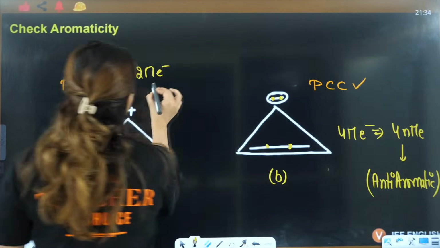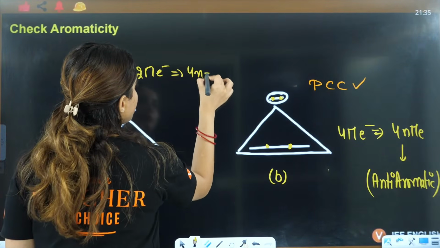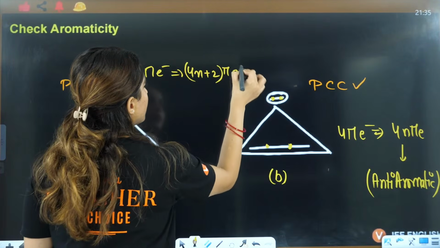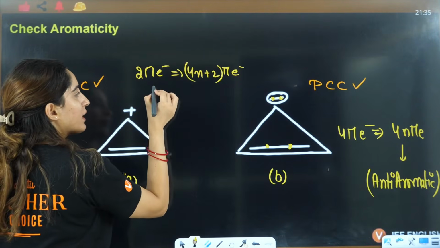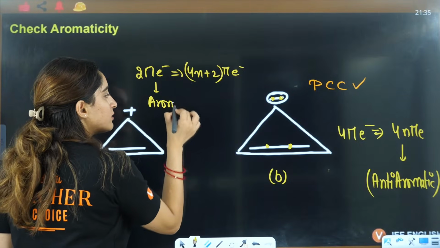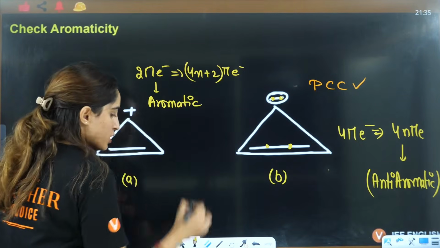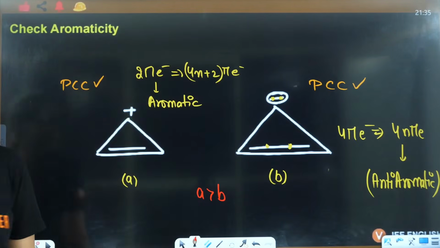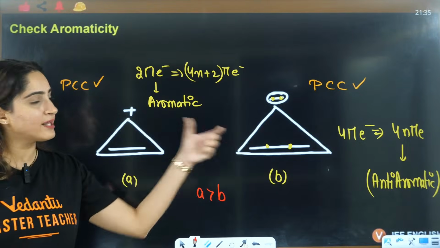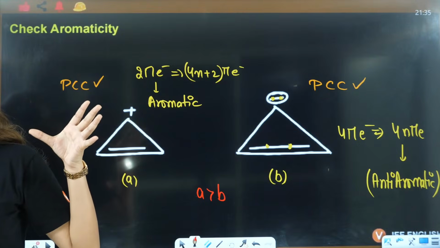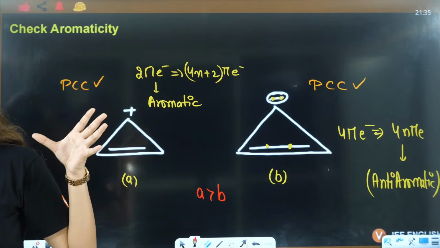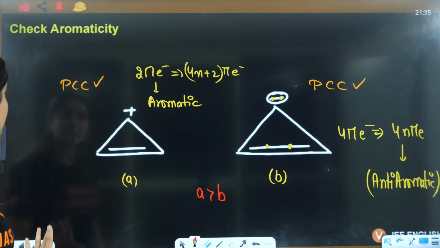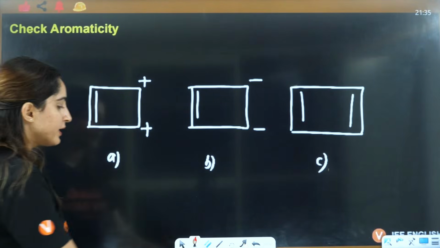And here 2 pi corresponds to 4n plus 2 pi. If you put n as 0, it will become 2 pi. So this is aromatic. In this case, we can also compare that A is more stable as compared to B, because that is anti-aromatic and this is aromatic. Yes everybody, okay.